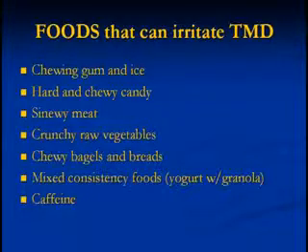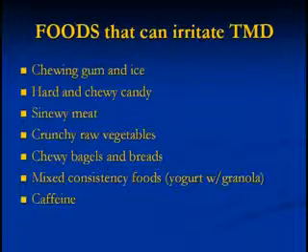Chewy bagels and breads, because they take a longer time to break down once they're in your mouth. Mixed consistency foods, yogurt with granola, ice cream with nuts on it. The reason for that is when you accept them into your mouth, your muscles around your jaw aren't working. They're just expecting the food to slide down your mouth. Then a piece of granola or a nut gets caught between your teeth and boom, those muscles go into spasm because now they have to work and they were caught off guard. Caffeine is known to increase muscular tension, and so that's something that you guys want to avoid at all costs, and that's why that's listed here.